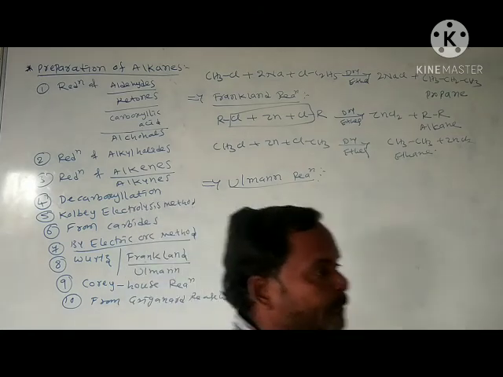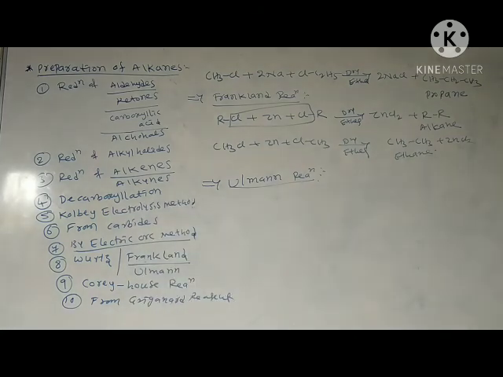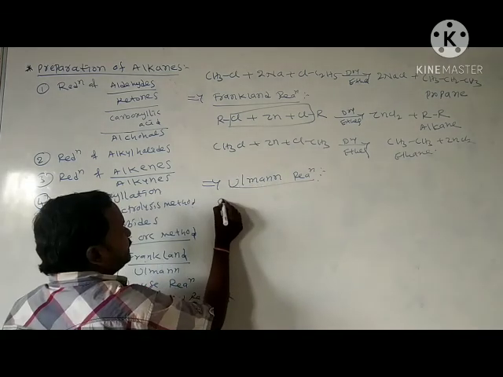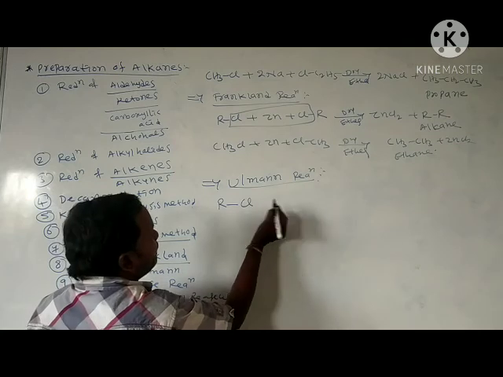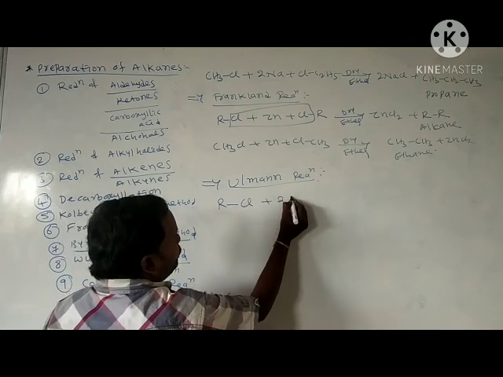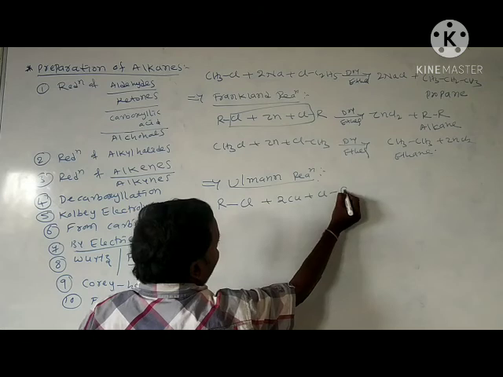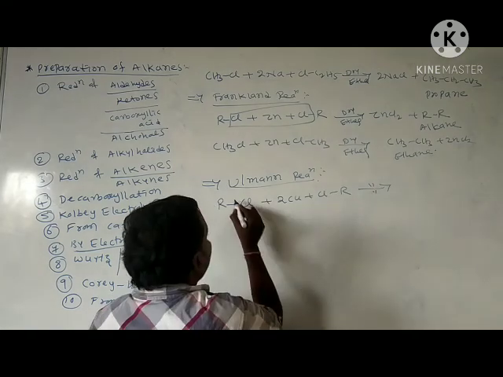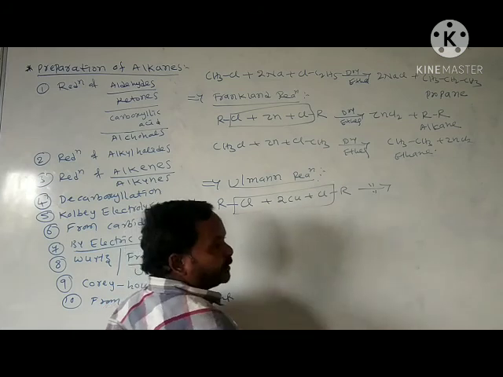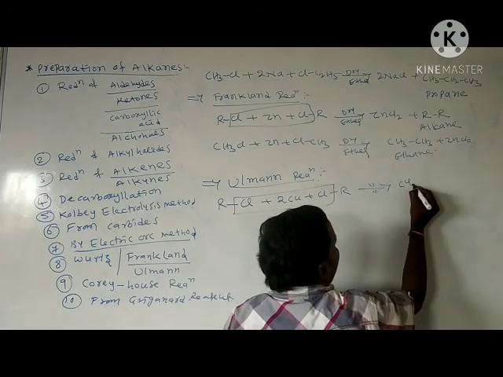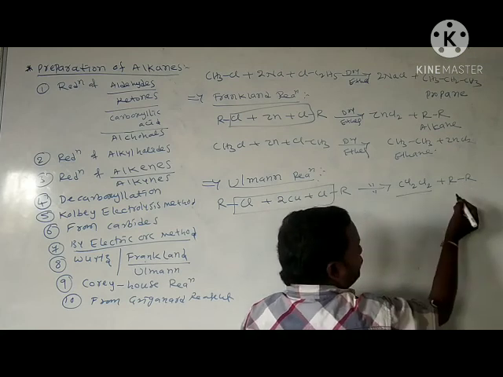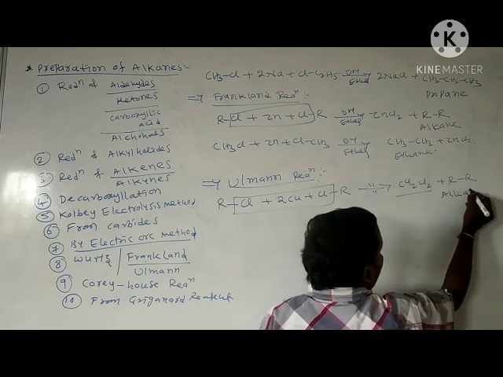In Ullmann reaction, here we use the same reaction: alkyl halide reacts with 2 moles of copper in the presence of the same dry ether, it loses Cu2Cl2 plus R-R. Cuprous chloride, it is alkane.